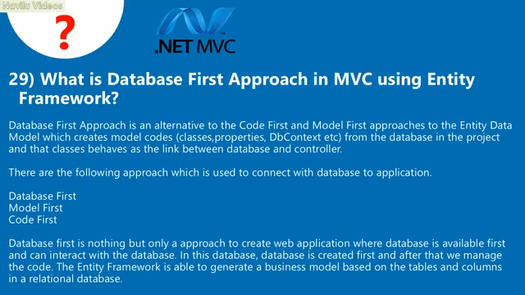There are the following approaches used to connect an application with a database: database first, model first, and code first. Database first is simply an approach to creating a web application where the database is available first and can be interacted with. In this, the database is created first, and after that we manage the code. The Entity Framework is able to generate a business model based on the tables and columns in a relational database.